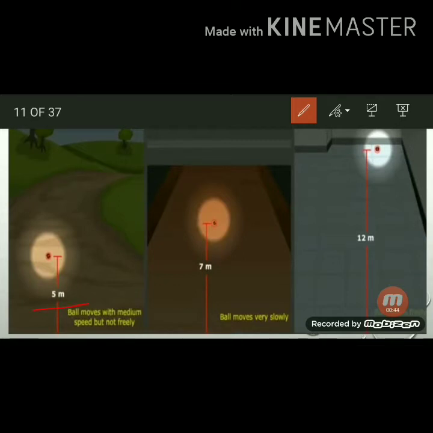On the carpet surface, the ball moved up to 7 meters. On the smooth surface, the ball moved up to 12 meters. So by doing this activity, we came to know that the rolling ball moves longer on a smooth surface. The motion of the object depends on the surface.